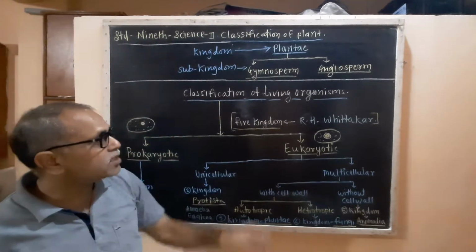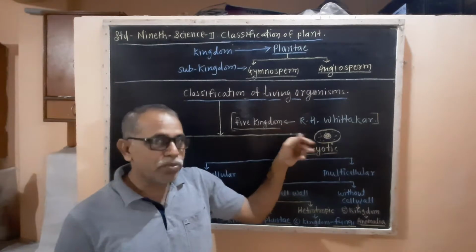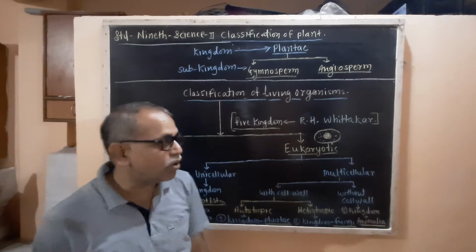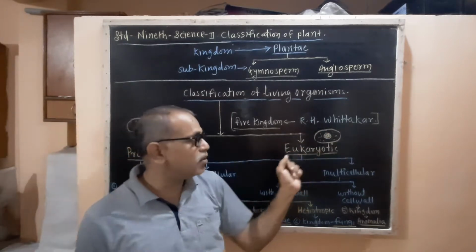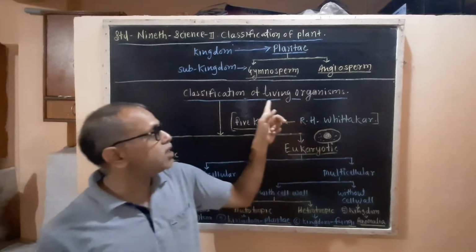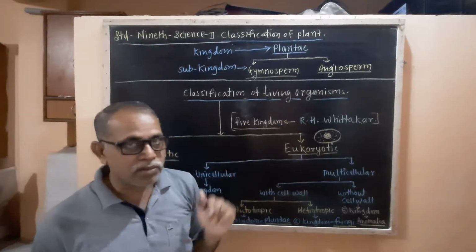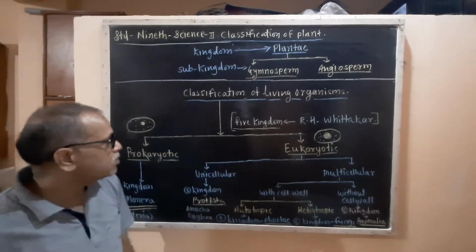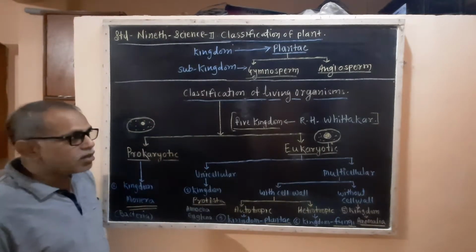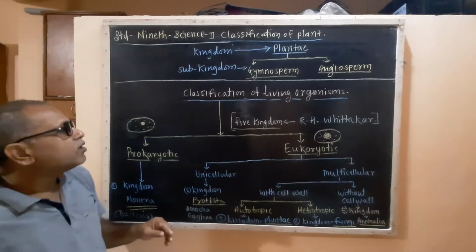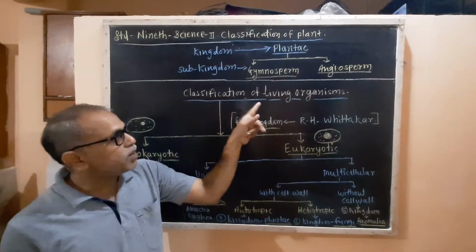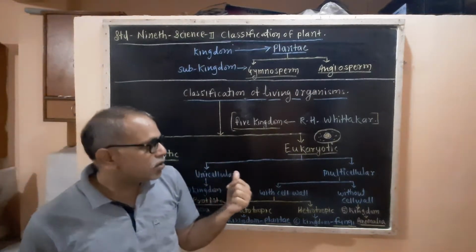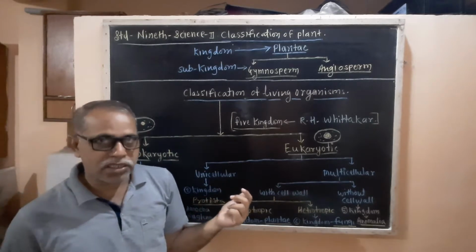Now we know that this classification is done by many scientists, but the one whose classification we are going to study today is R.H. Whitaker, and he divided the living organisms into 5 kingdoms. So we are going to see the classification into 5 kingdoms by R.H. Whitaker. First of all, the classification of living organisms is done on the basis of the nucleus, well-developed nucleus,